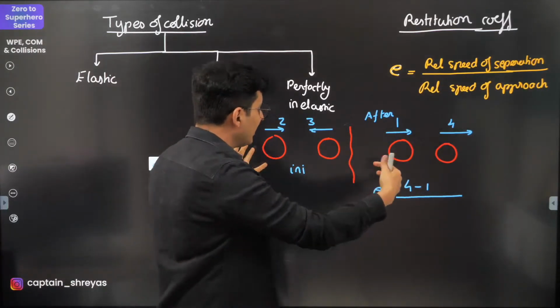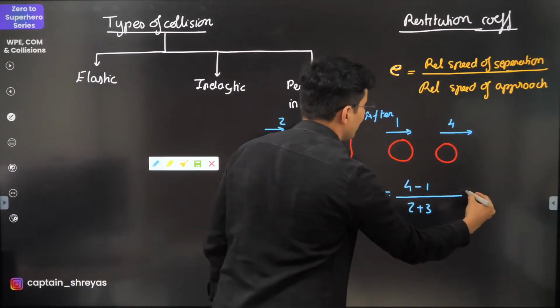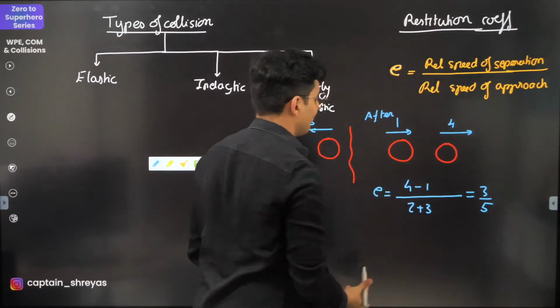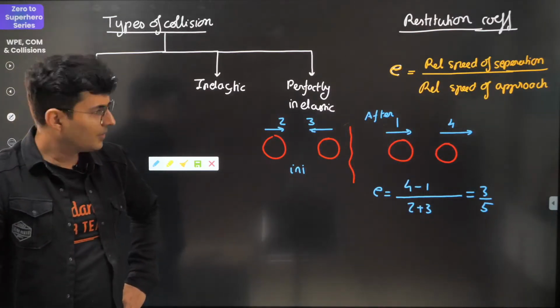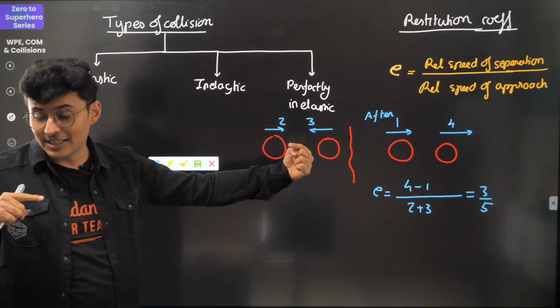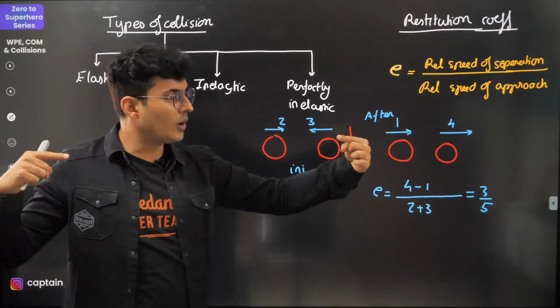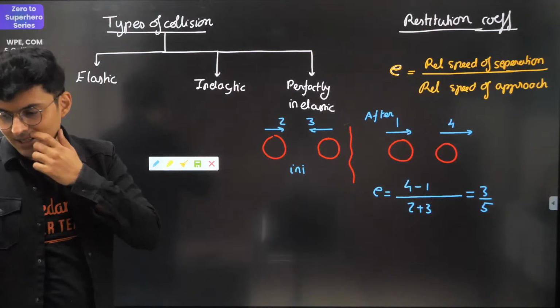So their relative speed, you're going in opposite, so it will be 2 plus 3. So it will be basically 3 divided by 5 in this situation. Understood? No, it is not 2 minus 3, it is 2 plus 3, Lalitesh, because they are going in opposite. When you go in opposite directions, the speeds will add. When you go in the same directions, the speeds will subtract.